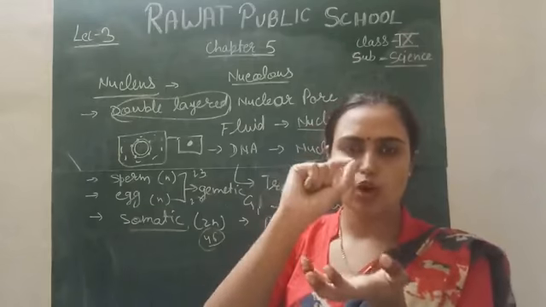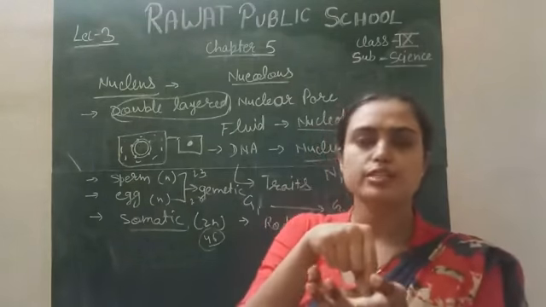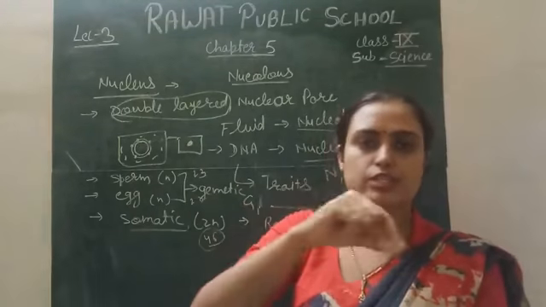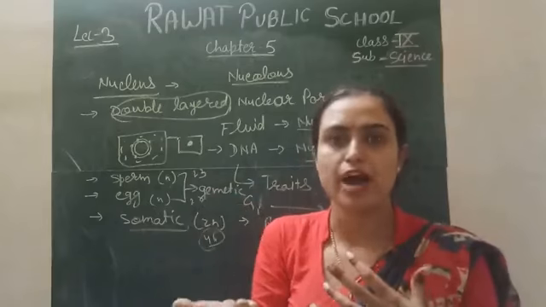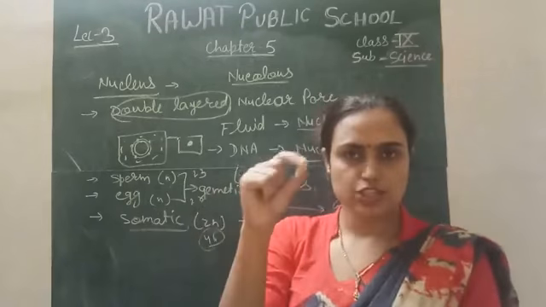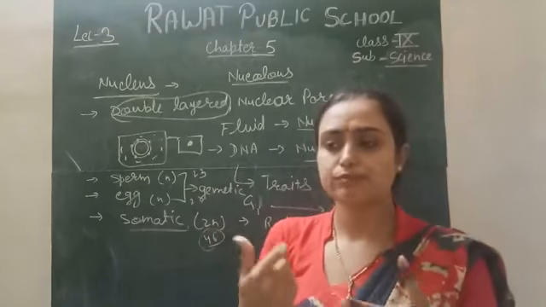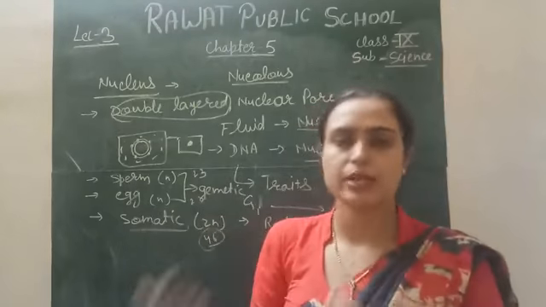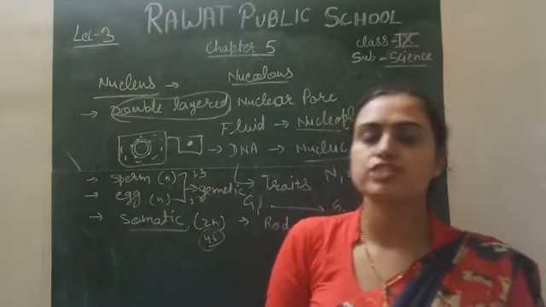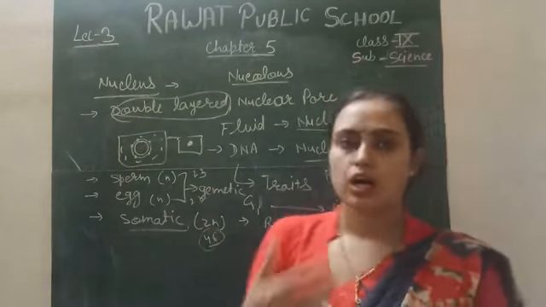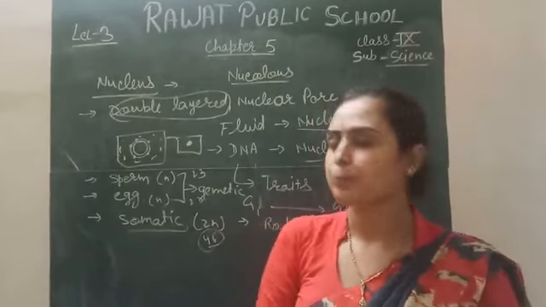Take 1 or 2 drops of any dye, safranin or methylene blue, and put your section into it. After 2 or 3 or 4 minutes, approximately 5 minutes maximum, take out this section, put it over the slide, cover it with the cover slip and see under the microscope. So this is the basic experiment which we will do for the observation of the nucleus, the cytoplasm and the different cells, right?